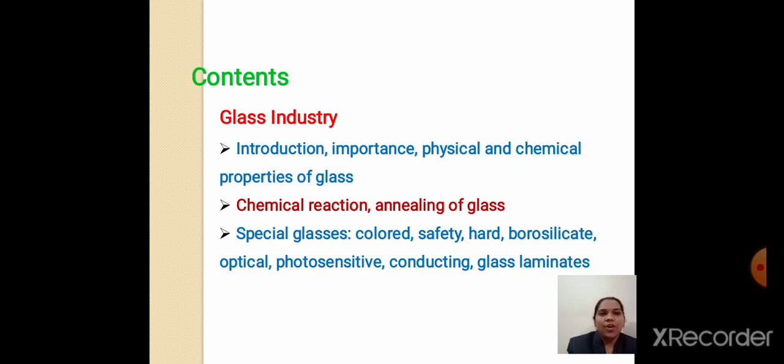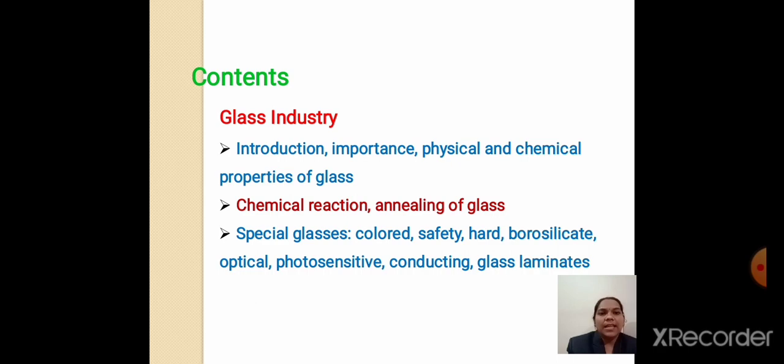Then annealing of glass. What is annealing of glass? When glass raw materials are heated, they are converted into a molten mixture, and that molten mixture, depending upon its rate of cooling, gets converted into different shapes. This phenomenon, the cooling of glass, is called annealing of glass.